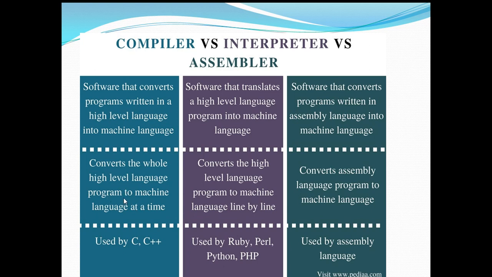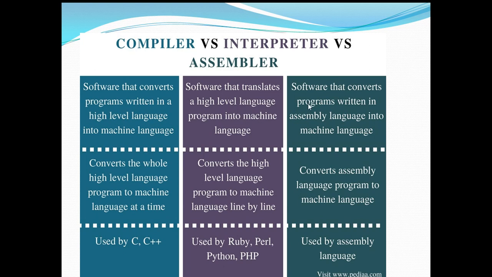In the case of a compiler, your entire program will be converted to machine language at a time, but in the case of an interpreter, it converts the high-level language program to machine language line by line only. And then the assembler. Let's see what is an assembler. An assembler is software that converts programs written in assembly language into machine language.